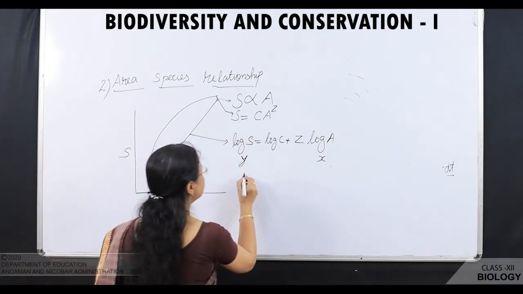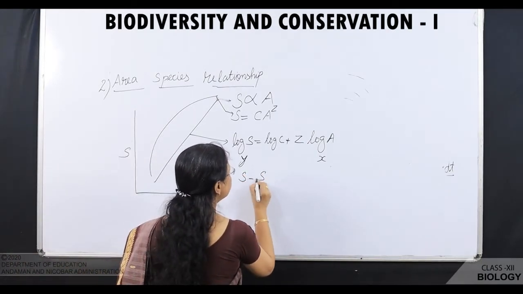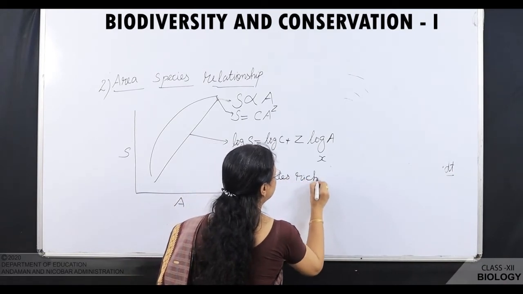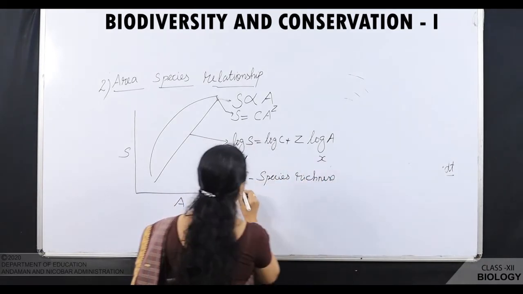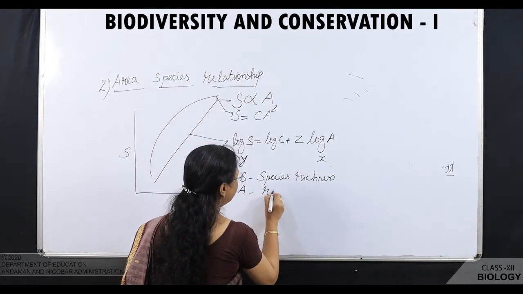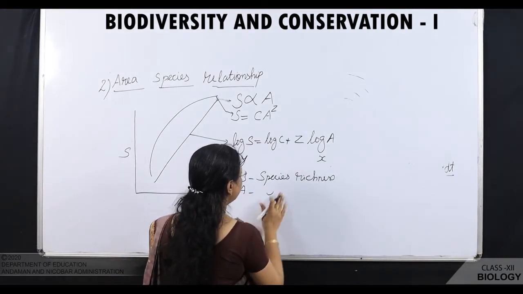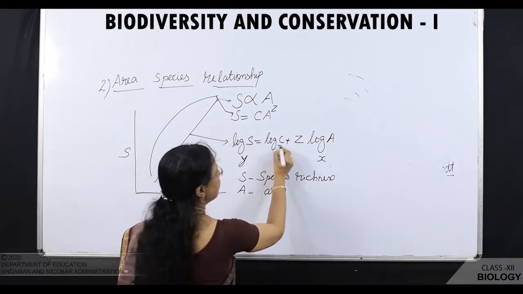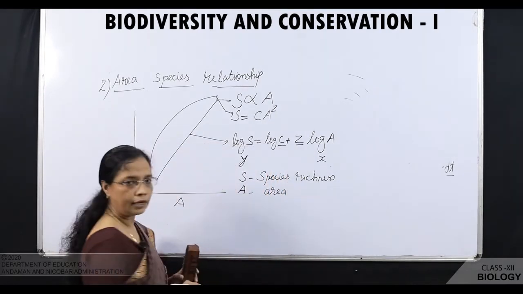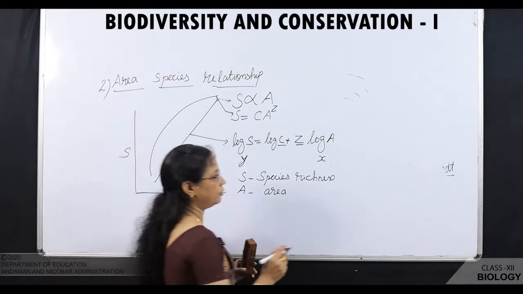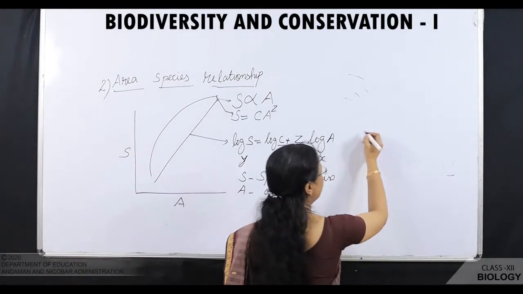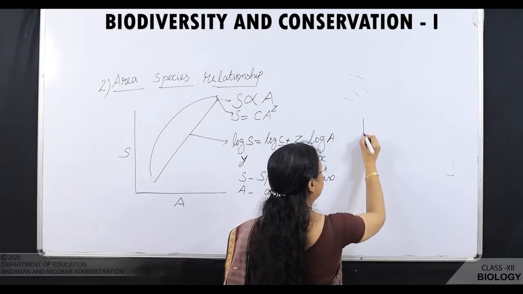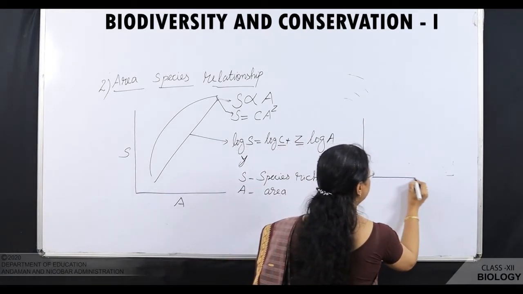Now, what is S? S is the species richness. What is A? A is the area of survey. Now, what is C and what is Z? If you remember, children, when you studied in mathematics the equation of a straight line: this is the y-axis and this is the x-axis.